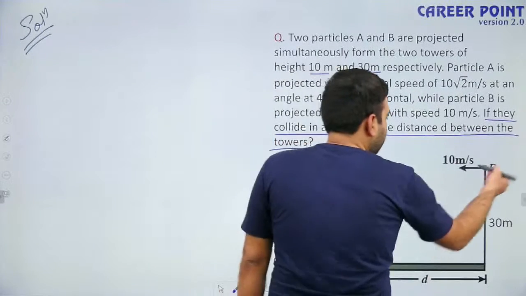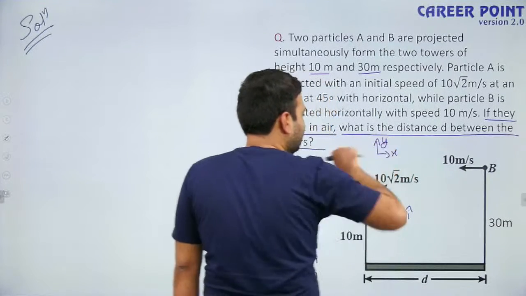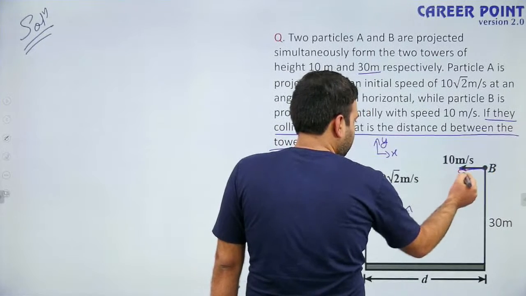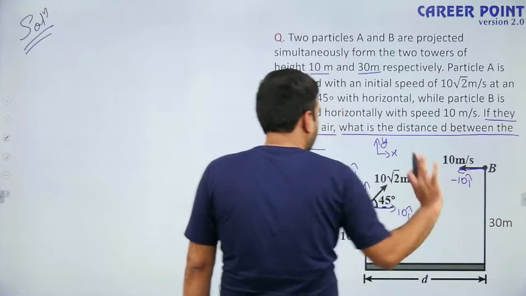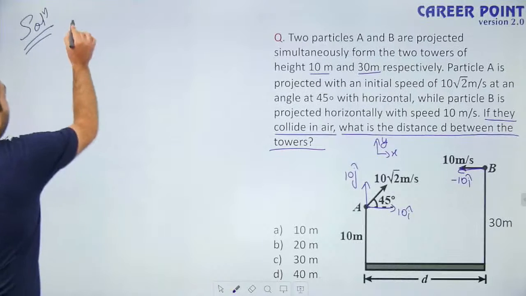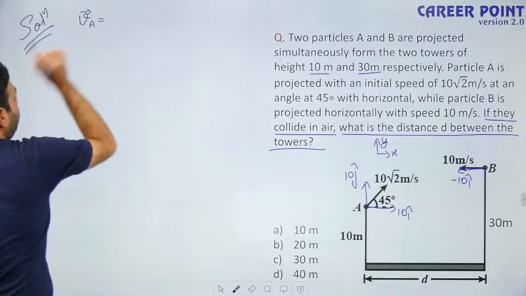And it is having only velocity in negative x direction. I am going to take these as axis. This is x axis, this is y axis, and velocity of this will be directly towards this, that is minus 10 i cap in vector form. Okay, the question is only showing the magnitude, but we need vector form. So what is velocity of particle A with respect to ground in vector form?